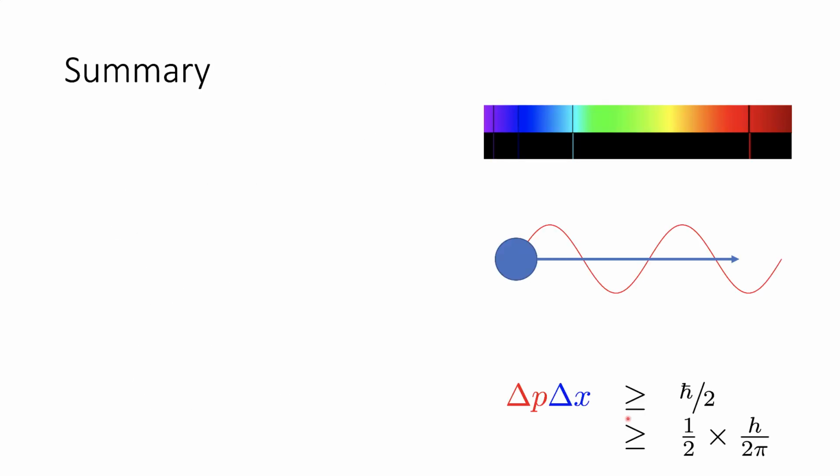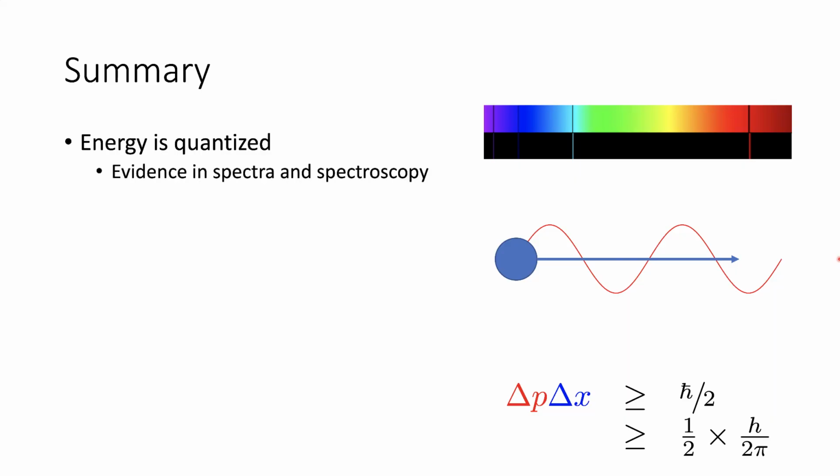To summarize, energy is fundamentally quantized. This is visible in the spectroscopy of atoms, but it's also visible in the spectroscopy that you do in the laboratory, whether infrared or UV or NMR. Fundamentally, if we didn't have quantization of energy, our spectroscopic techniques wouldn't work. We see this evidence all over the place. So because of this, we need to consider the quantum effects.